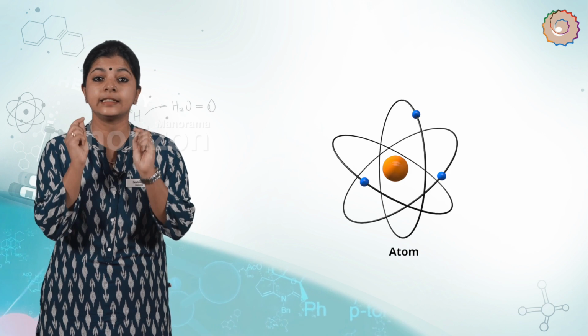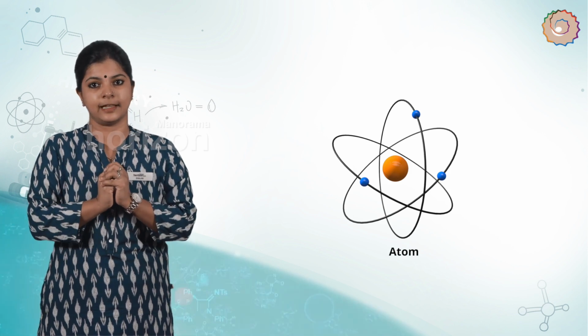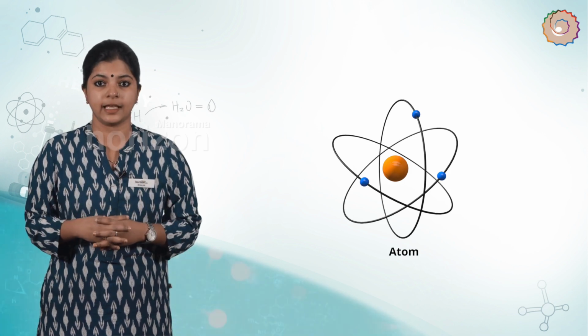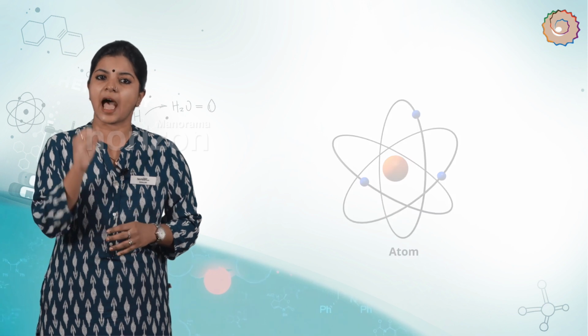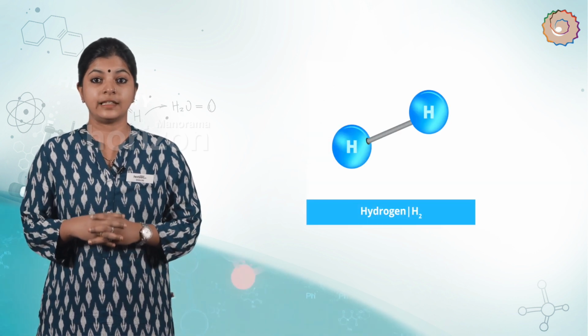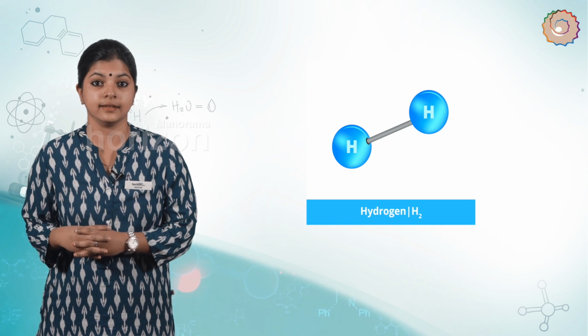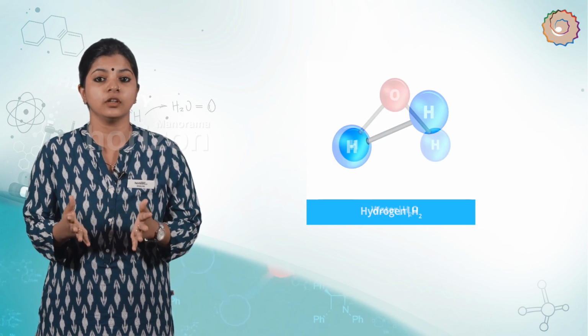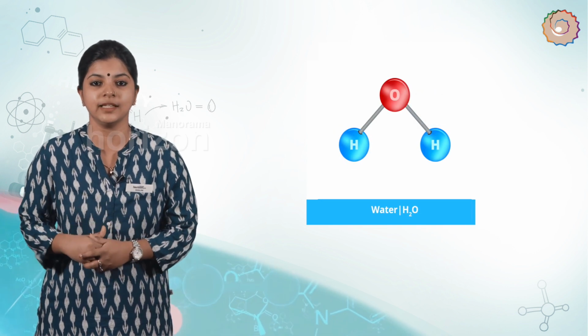An atom is the smallest particle of an element that may or may not exist independently and retains all its chemical properties. Atoms are very small in size, smaller than anything we can imagine or compare with. For example, the atomic radius of an atom of hydrogen is 10^-10 meter and the radius of a molecule of water is just 10^-9 meter.